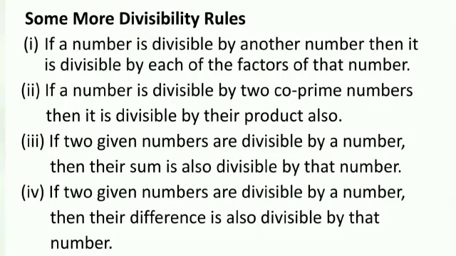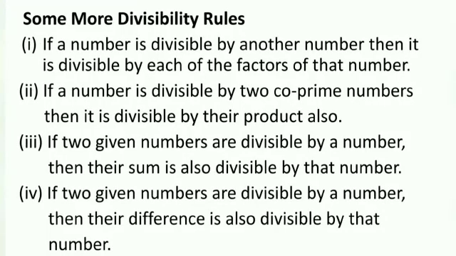The number 80 is divisible by 4 and 5. It is also divisible by 4 multiplied by 5, which is equal to 20, and 4 and 5 are co-primes. So, if a number is divisible by two co-prime numbers, then it is divisible by their product also.